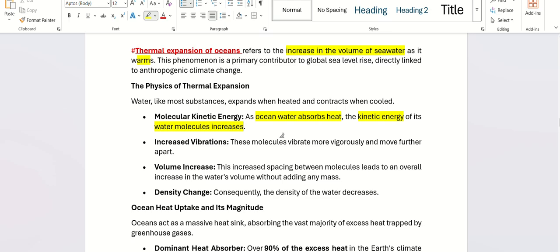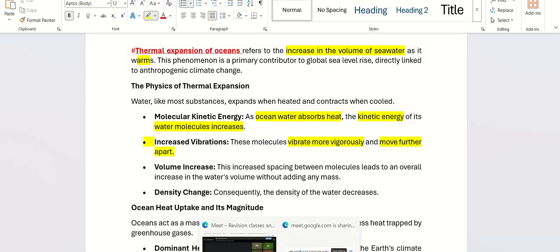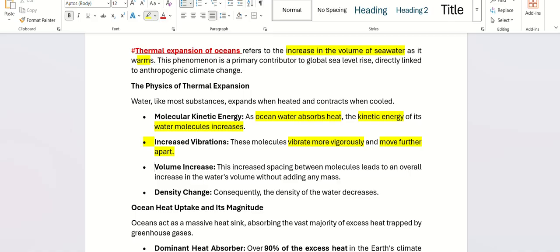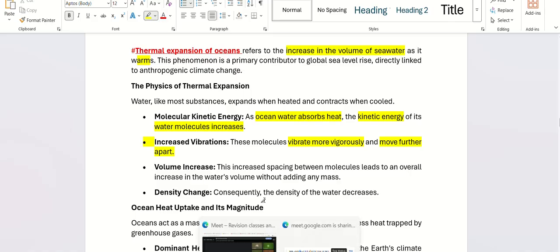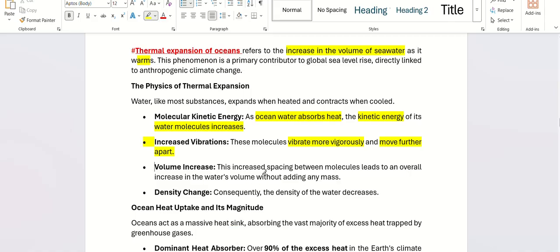So the water molecules start moving, vibrate more vigorously and move further apart, meaning at the molecular level the molecules are getting away from each other. Because of this space between molecules, it leads to an increase in water volume without adding any mass.